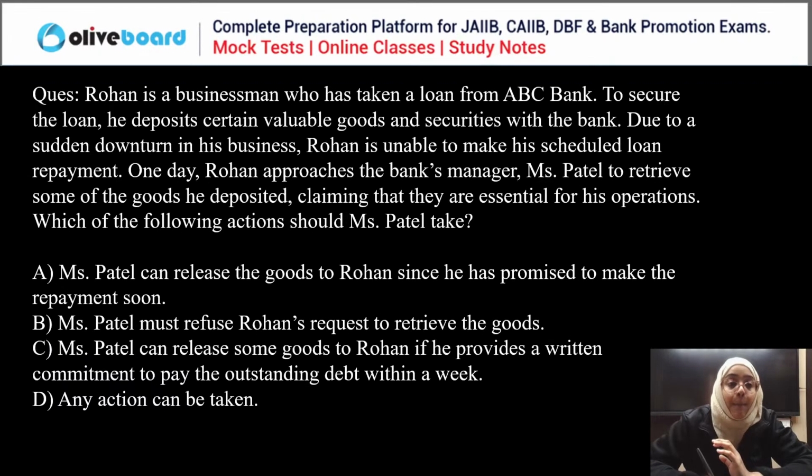So Miss Patel must refuse Rohan's request to retrieve the goods because of the banker's lien. You have to retain possession of the goods until the debt of the debtor is fully paid off. So obviously B is the correct answer. Clear everyone? Done.